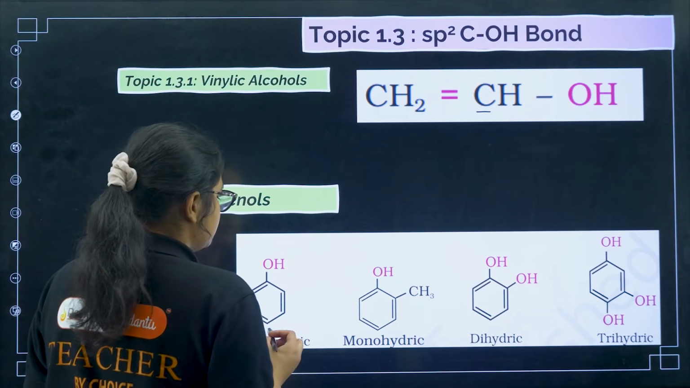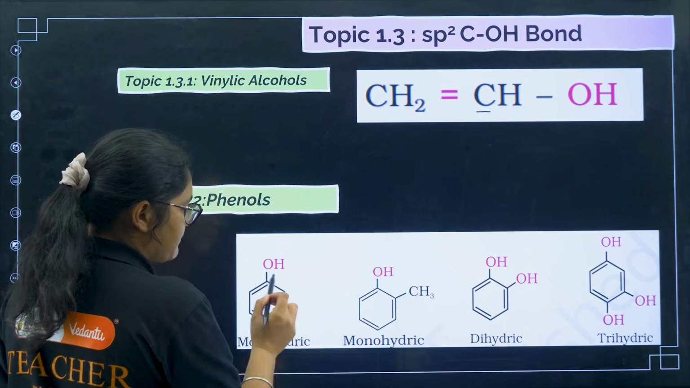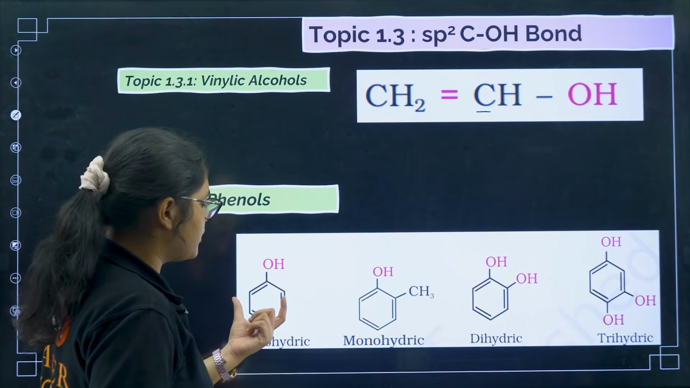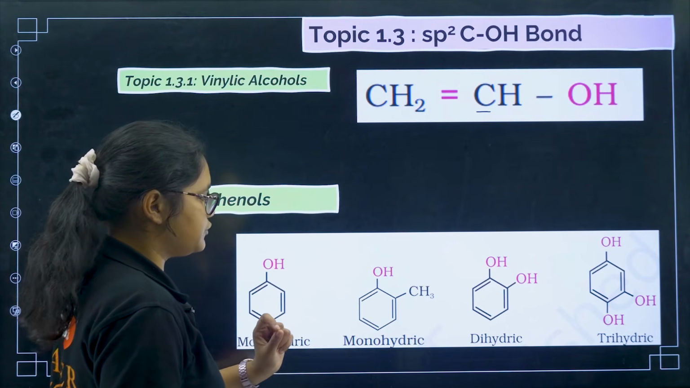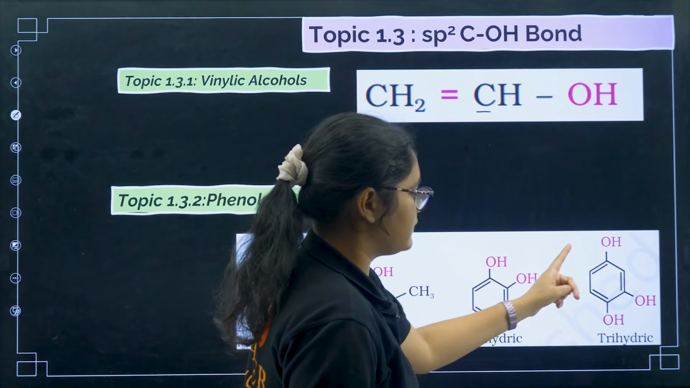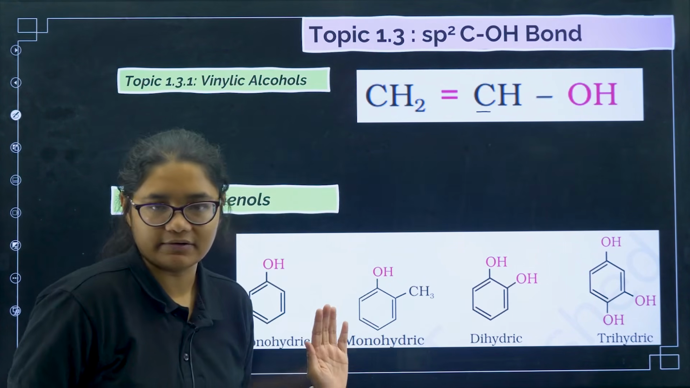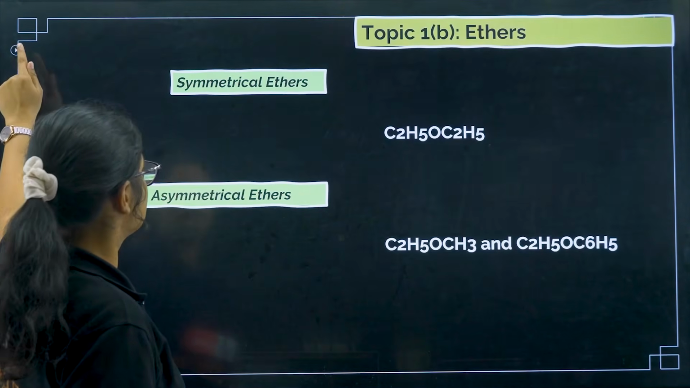Next, in phenols you have the same thing, but it is in the benzene ring. Okay, so this is called monohydric, you can see 1 OH group. With 2 OH groups it is dihydric, and with 3 OH groups it is trihydric. Okay, these are all classifications.